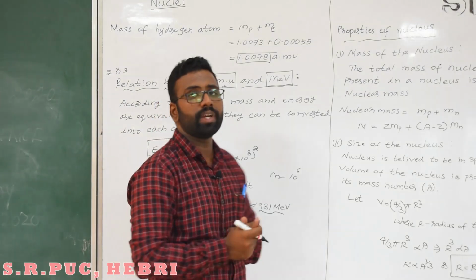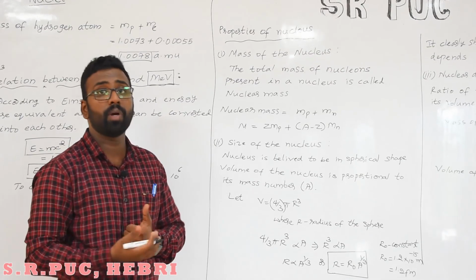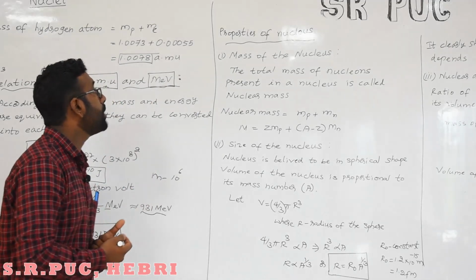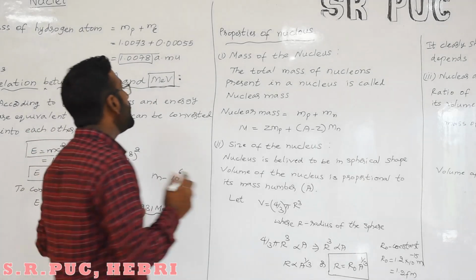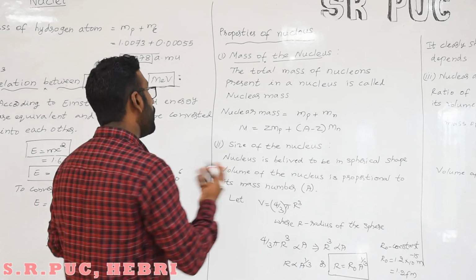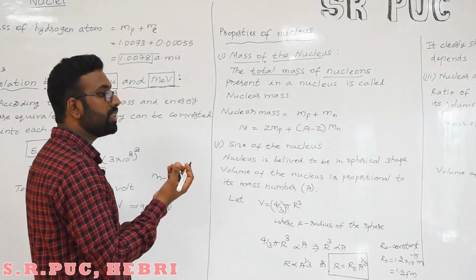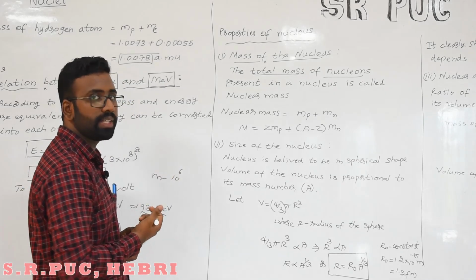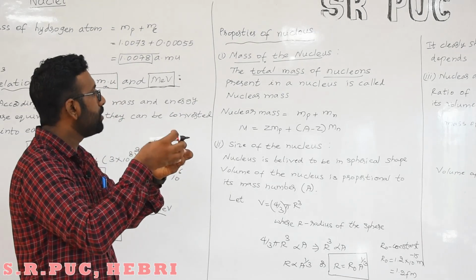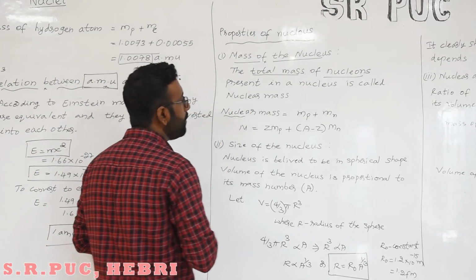Next, we will move on to find out some properties of the nucleus. You have studied properties of the atom, different properties and different theories. Similarly, we will see some of the properties of the nucleus. The first one is the mass of the nucleus. You already know it is the total mass of nucleons. What are nucleons? Nucleons are nothing but protons and neutrons. The total mass of protons and neutrons together is taken as the mass of the nucleus, or we also call it nuclear mass.